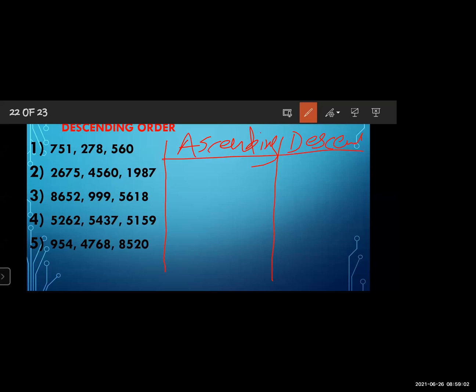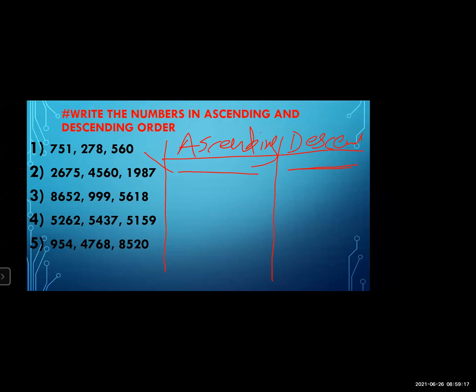Then you have to start solving the homework. First of all, write down the number in ascending order, and here write the same numbers in descending order. Understood how to solve the homework? Make a column like this. Now you can take a screenshot, otherwise I will send it to your WhatsApp group. You have to solve it and send it to your WhatsApp group.